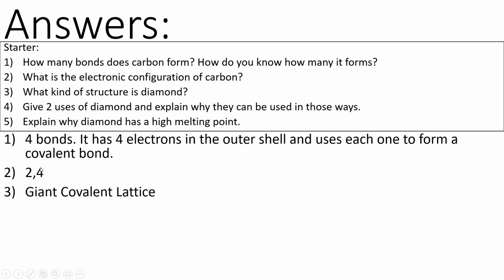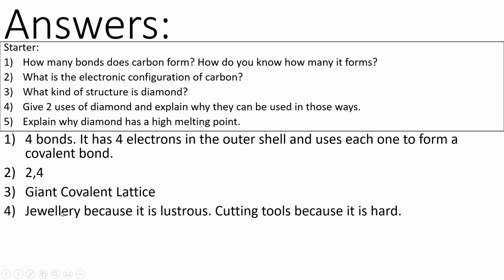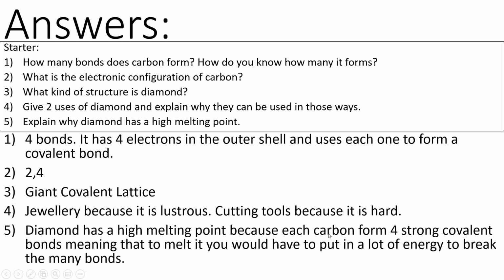What kind of structure is a diamond? It's a giant covalent lattice. Two uses of diamond, and why they can be used in those ways: we can use it as jewellery because it's lustrous, and we can use it as cutting tools because it's hard. So we put a little bit of diamond on the tip of drills to help them get through other materials. Why does diamond have a high melting point? It's because each carbon forms 4 strong covalent bonds, meaning that to melt it, you'd have to put in a lot of energy to break the many strong covalent bonds.